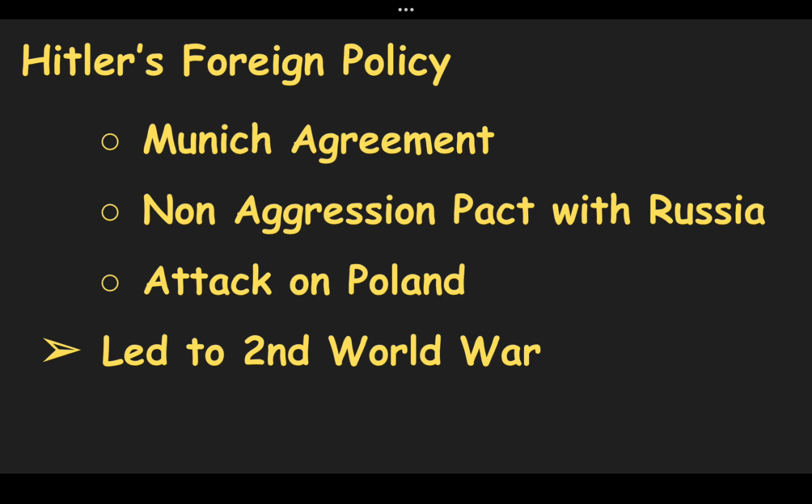Even though he signed a non-aggression pact with Russia in 1938, in September 1939, Hitler attacked Poland. And in this sequence, he captured and controlled the city of Danzig. Now Russia, England and France were all furious. They wanted to stop Germany, and all this led to the Second World War.